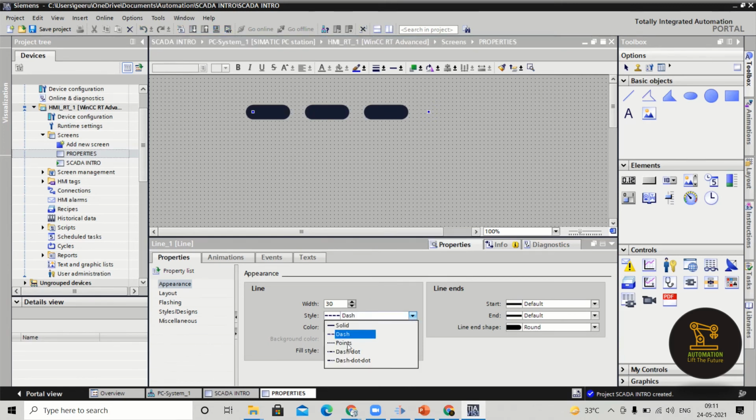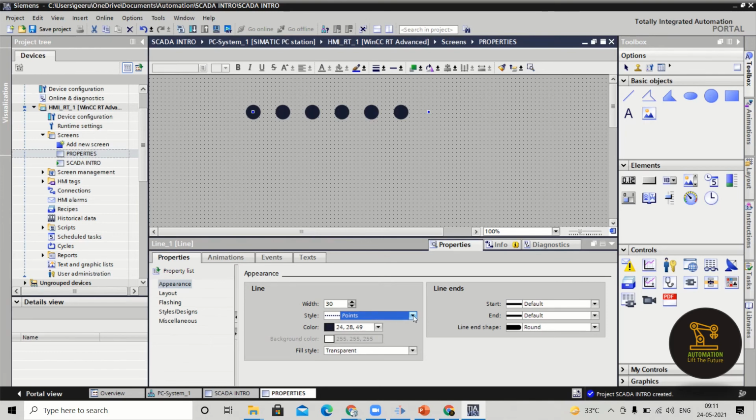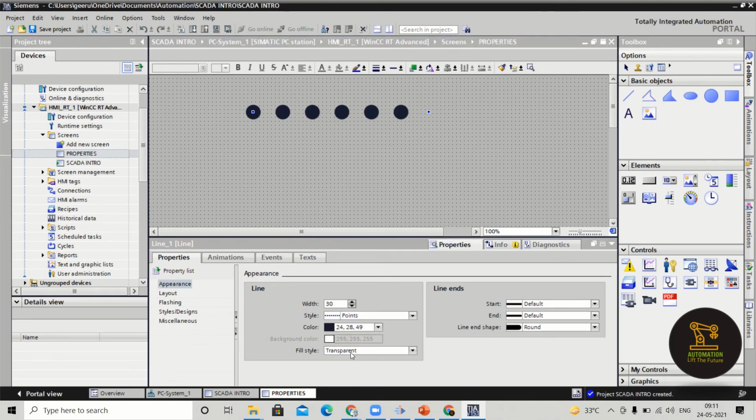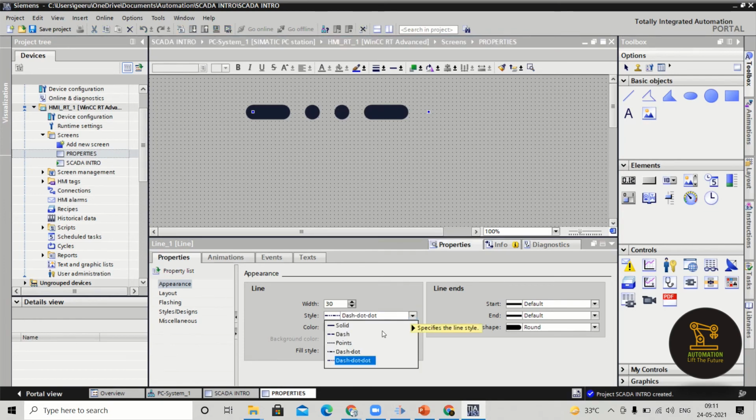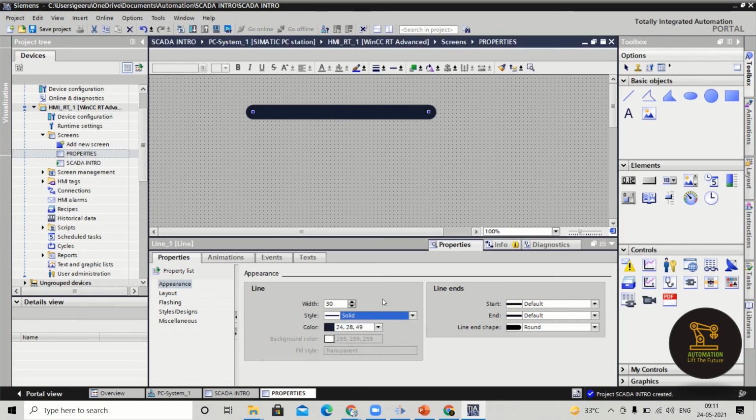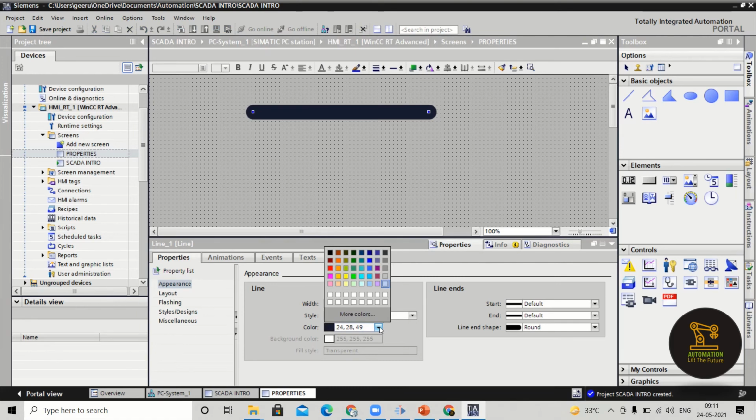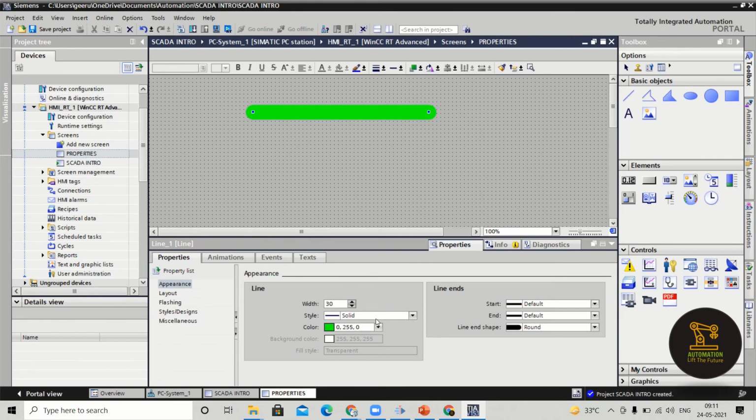In the same way, points. So the whole line will be in the form of points. Dash dot, so dashes and dots. Dash dot dot, I mean dash dot dot and like that. So you will be selecting as per your requirement. Currently solid is enough for me. As per the visualization you want to show, you can also do that. And you can change the color of the line. Right now it is in black color, you can change it to some different colors.